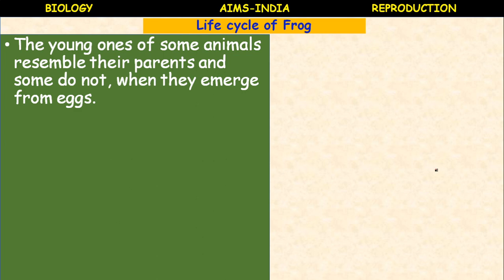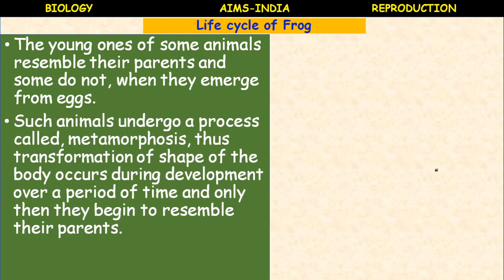The young ones of some animals resemble their parents and some do not when they emerge from eggs. Such animals undergo a process called metamorphosis. Metamorphosis is a transformation of the shape of the body that occurs during development over a period of time, and only then do they begin to resemble their parents.